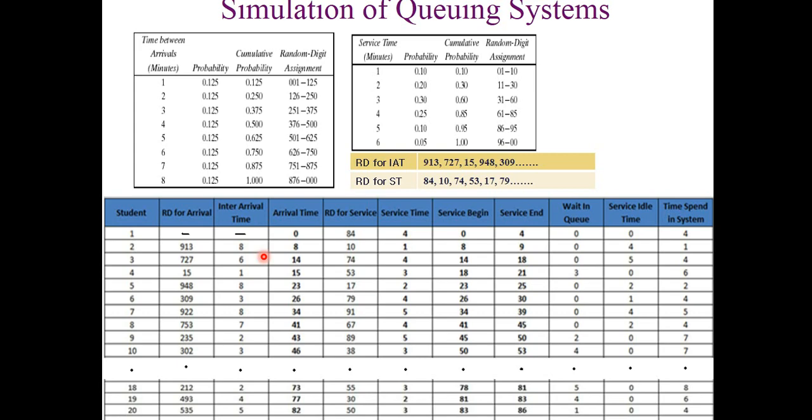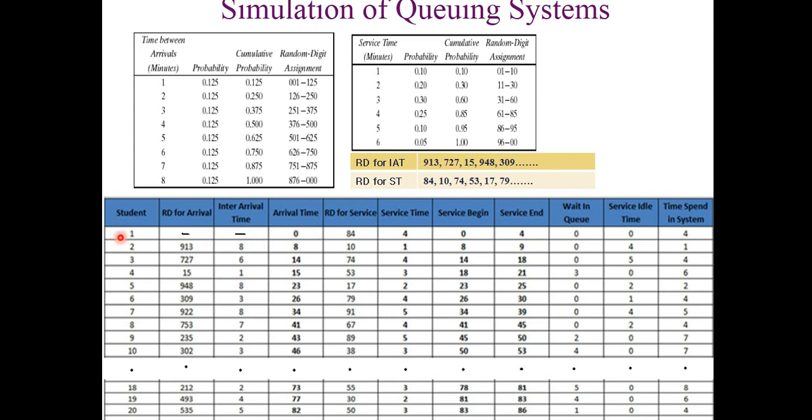As we have already discussed, there is no interval time for customer number 1, because when customer 1 enters the system, the simulation clock starts ticking. To find an interval time, there must be at least 2 customers, and the difference between the arrival of 2 customers is called interval time. When the first customer enters the system, there is no one to compare with. So please remember, the first customer does not have any interval time. That's why we are using a hyphen.